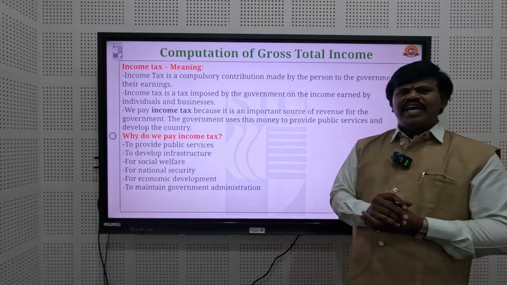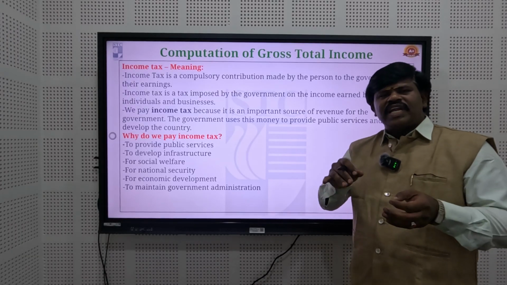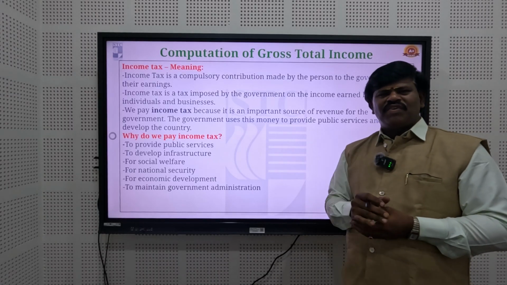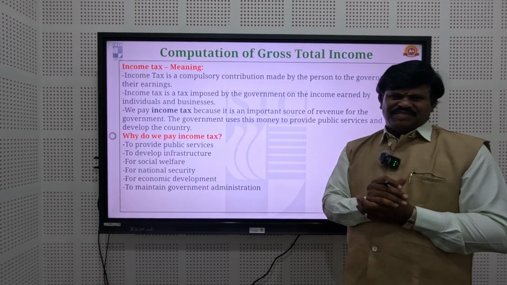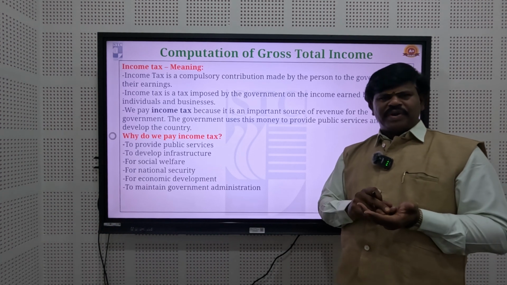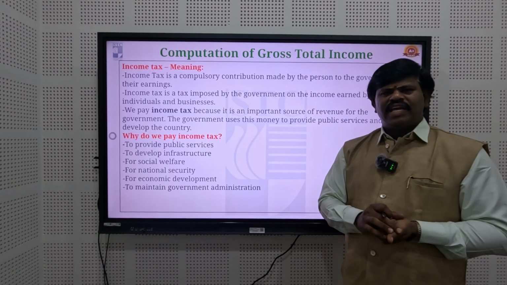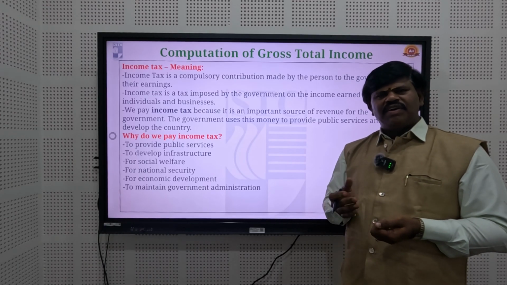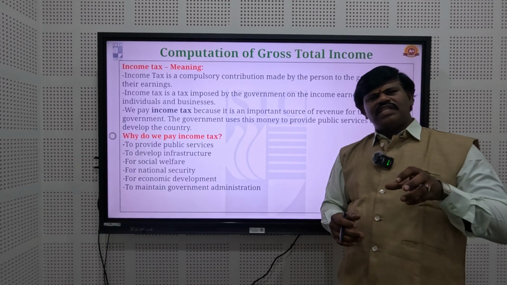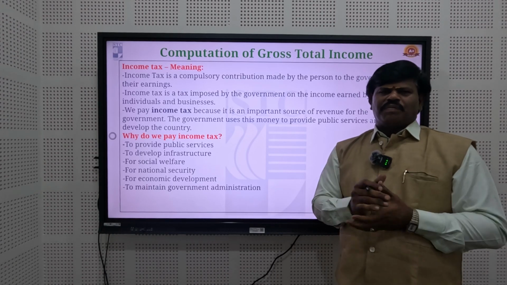Now I explain income tax. Income tax is the compulsory payment made by the person to the government from their earnings. Earnings are nothing but their salary, house property or business profit, wages, bank interest, even prizes or gifts from other persons. So these are all called the income or earnings of the individual or person.